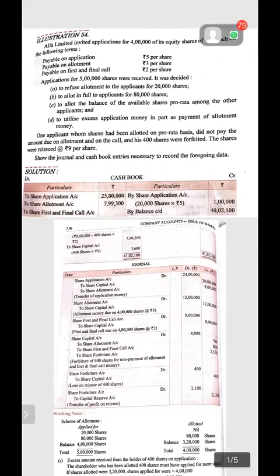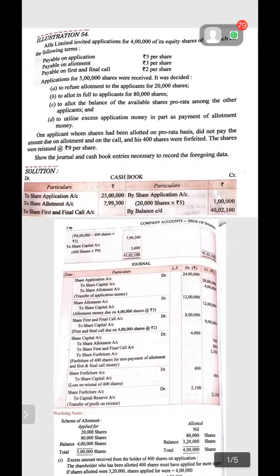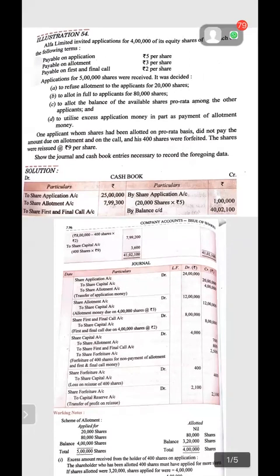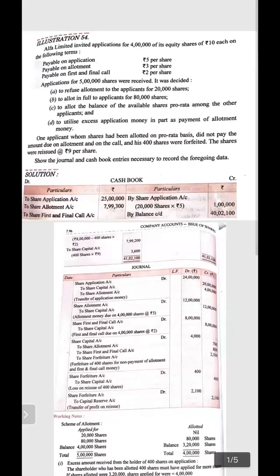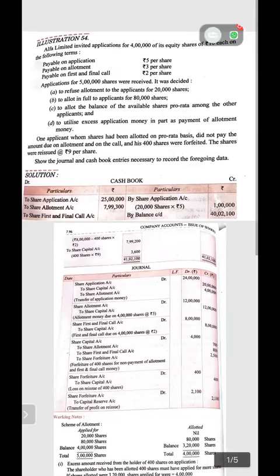Point A, refuse the allotment for 20,000 shares. It means to 20,000 shares, allotment is refused completely. So what is the entry to be done? See, here the cash book is given in the solution. Buy share application on 20,000 shares at rupees 5 per share, 1 lakh rupees will be refunded, and if you have to do this in journal, the entry will become share application account debit to bank account, as this money has been refunded.